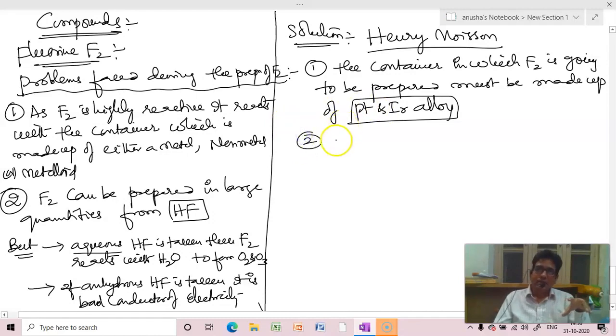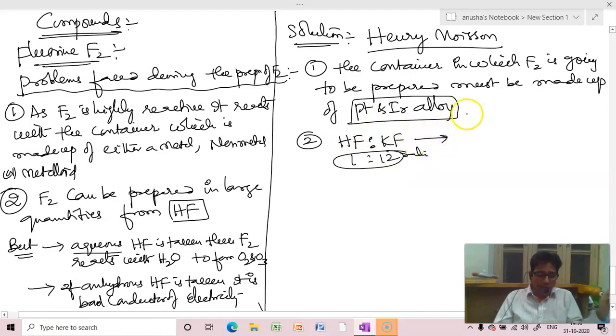Second thing is, as anhydrous HF is a bad conductor, by addition of KF to it in 1:12 ratio, we can convert it into a conductor.